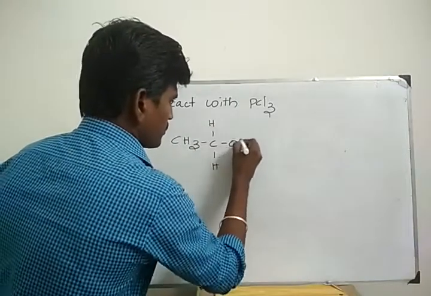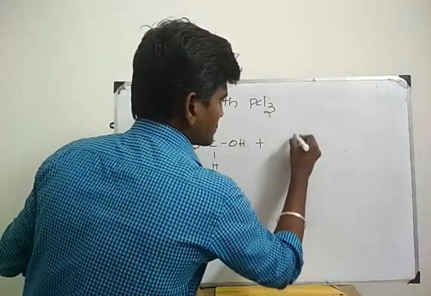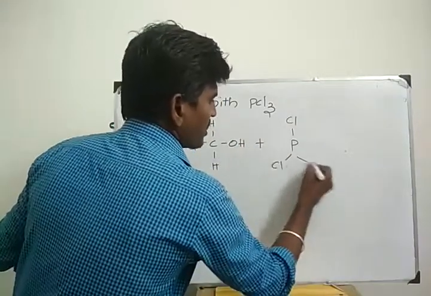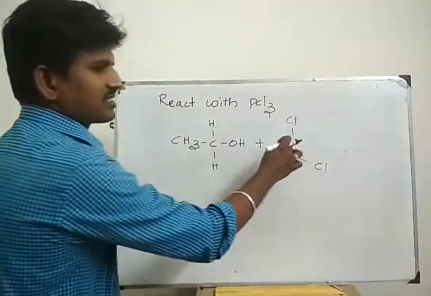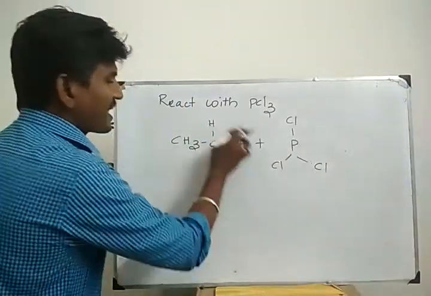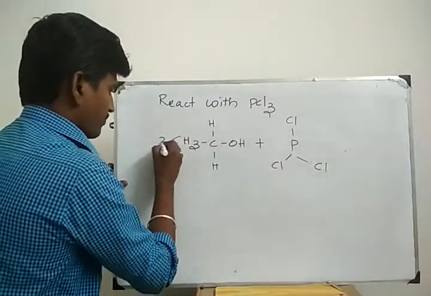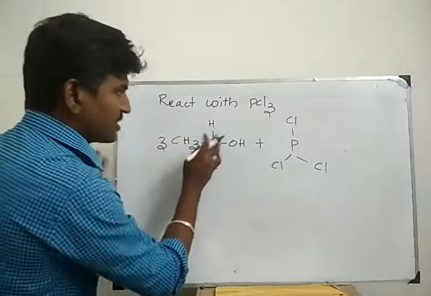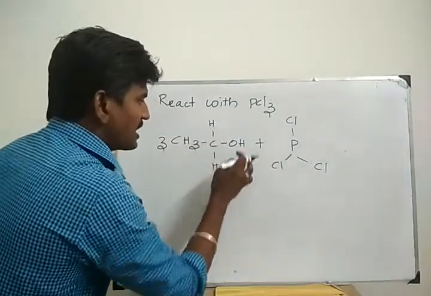CH3CH2OH. Whenever you take phosphorus trichloride, you have to take 3 moles of alcohol. Here the bond breaks in between carbon and hydroxyl group.